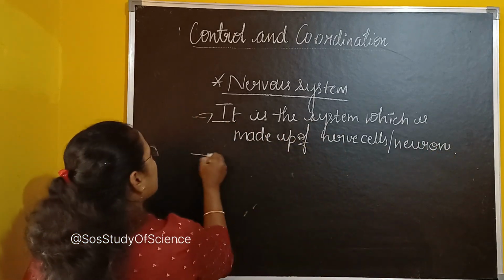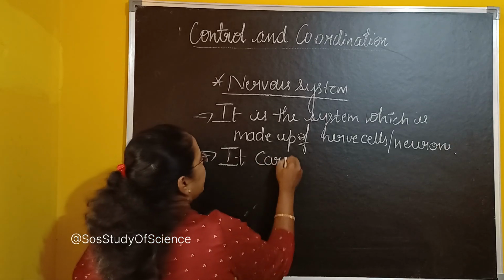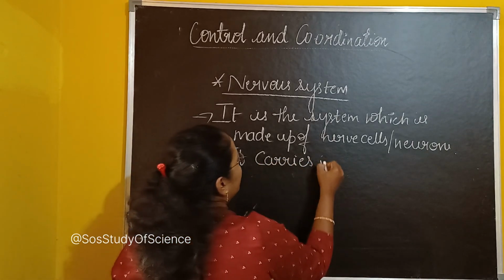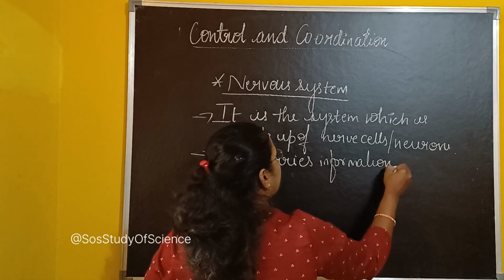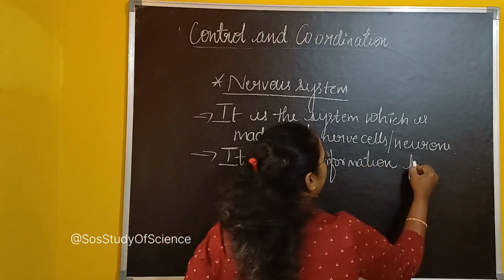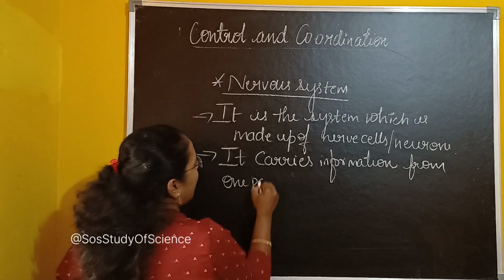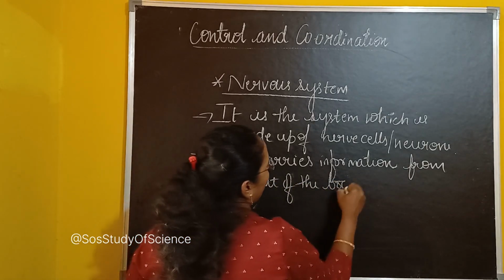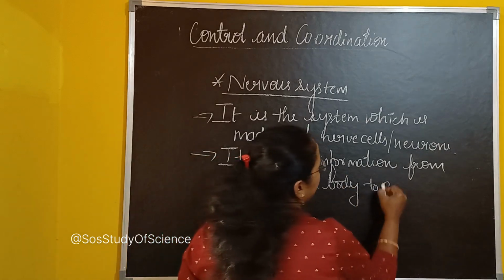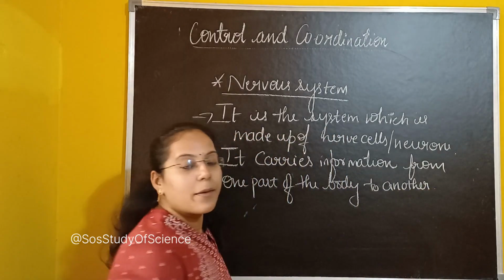What is the importance of this nervous system? It carries information, or we can also say messages, from one part of the body to another. I hope you are clear with this.